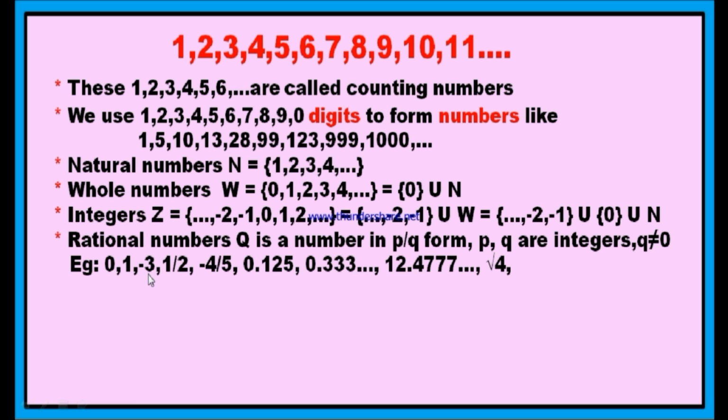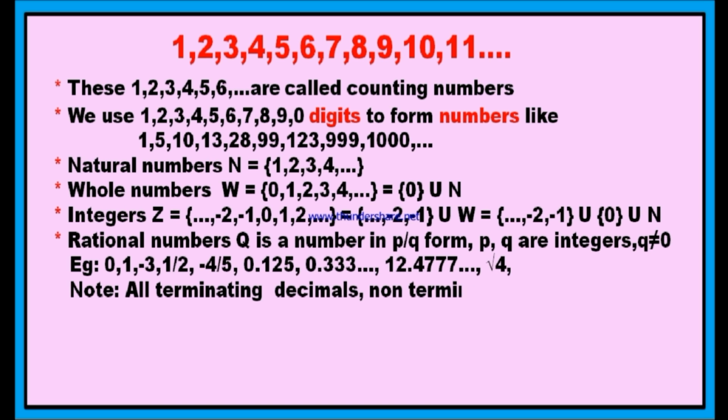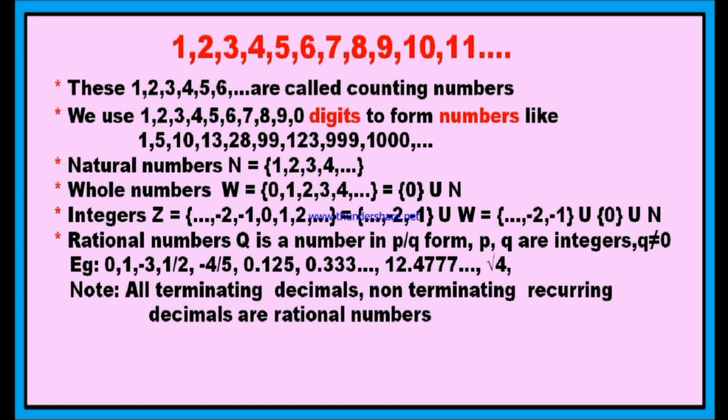Minus 3 means minus 3 by 1. Minus 6 by 2. Like this you can write. Therefore, this is also a rational number. Okay, is your doubt clear? Good. Note, all terminating decimals and non-terminating recurring decimals are always rational numbers. You see, I told you already.